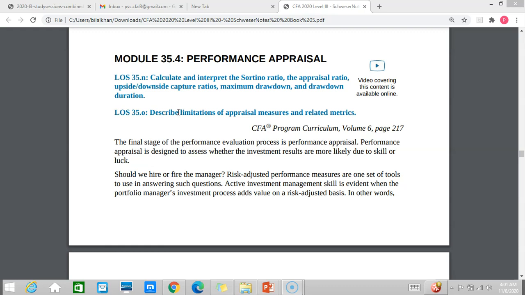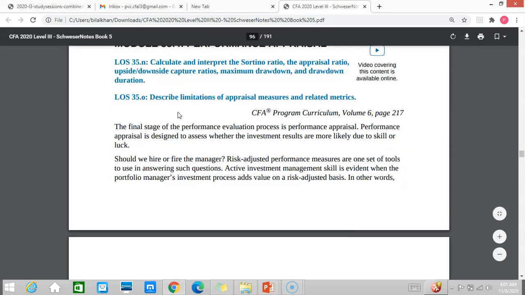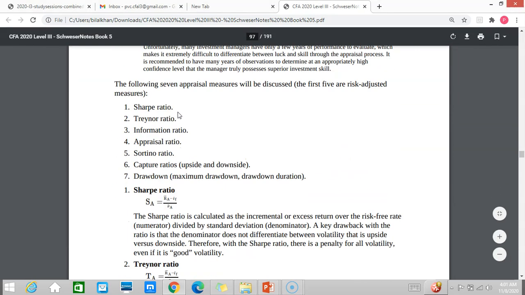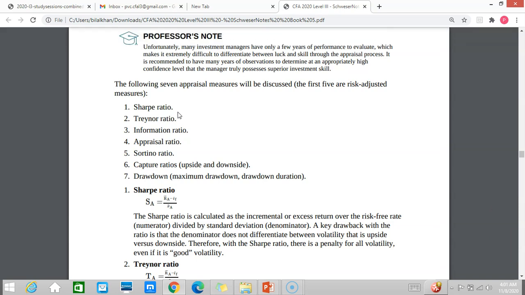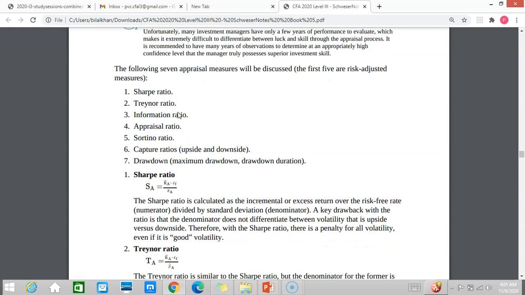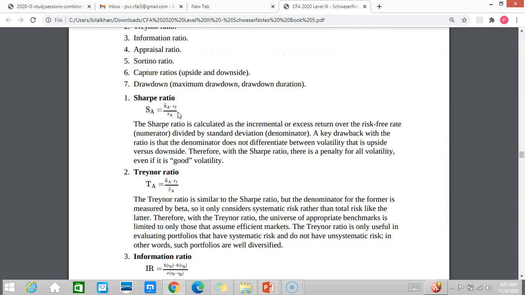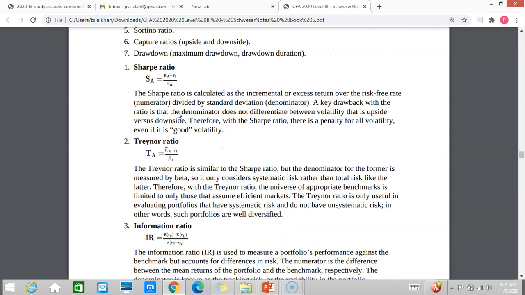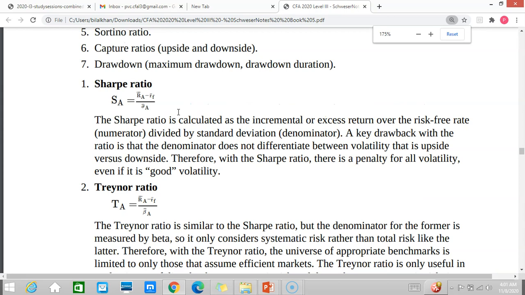Moving on to further performance appraisal measures. Further performance appraisal measures could include these: Sharpe ratio, Treynor ratio, information ratio, appraisal ratio, Sortino ratio, capture ratios, drawdown. Sharpe ratio you already know, we won't go into details. Treynor ratio is the same as Sharpe ratio, only difference is that instead of using standard deviation in the denominator, you use beta in the denominator.